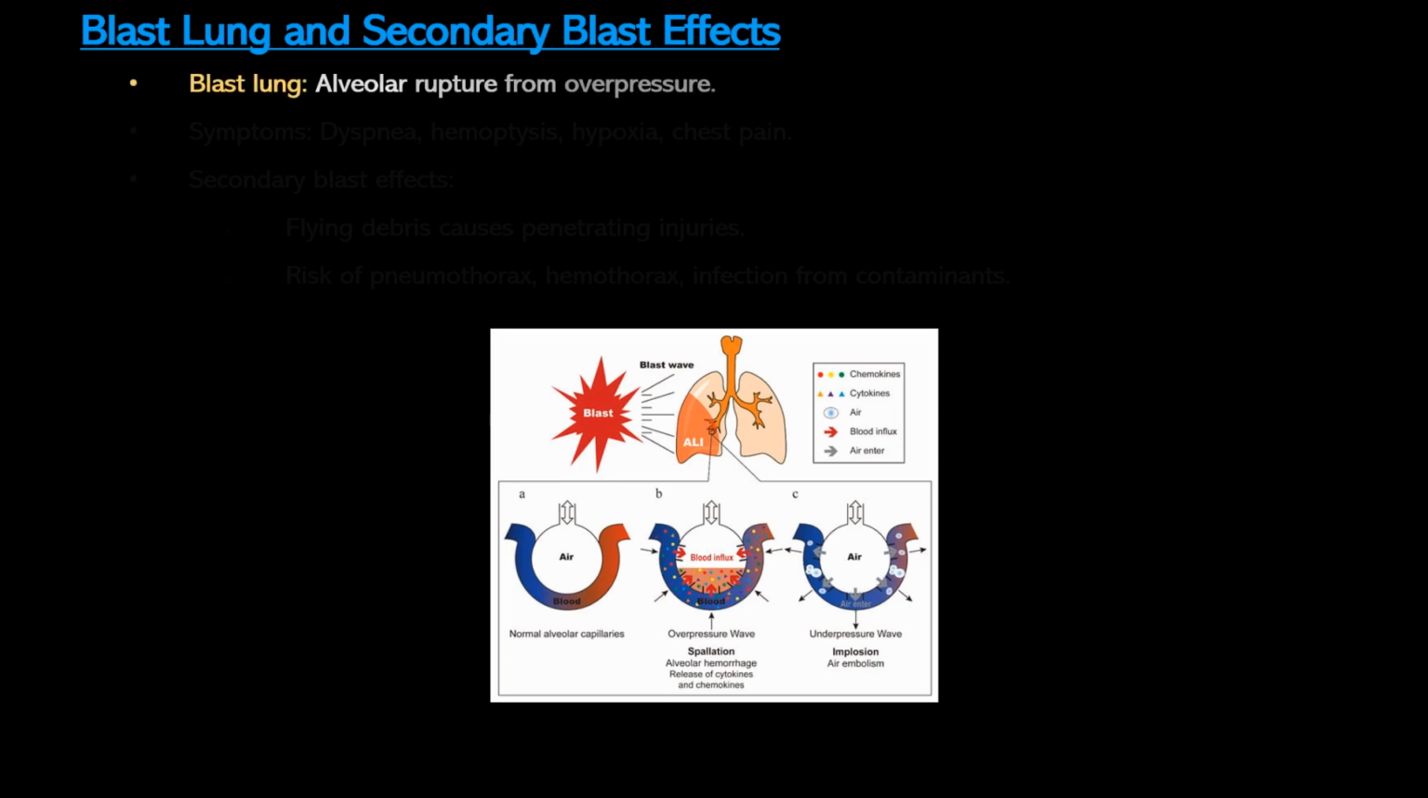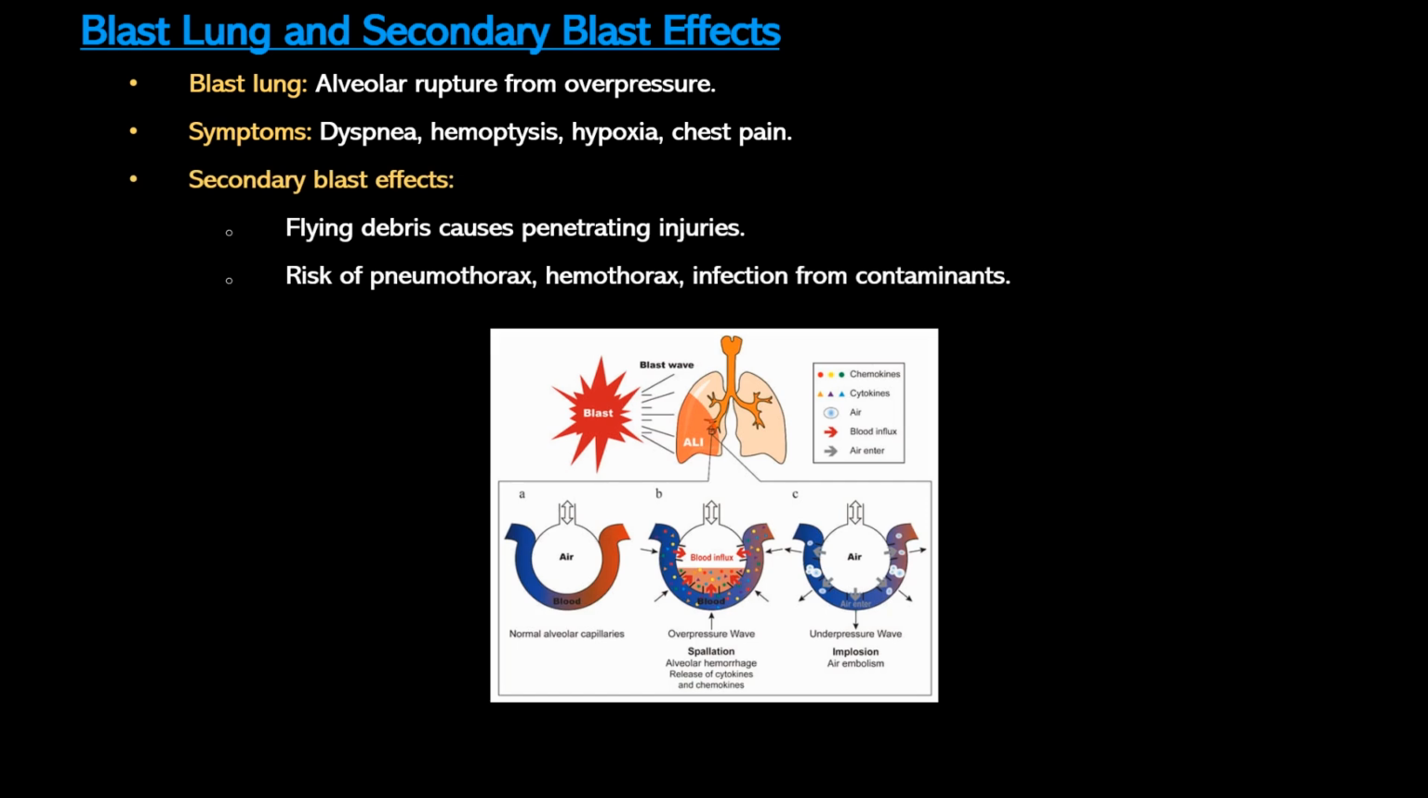Now, blast lung is the hallmark of primary blast injuries. The intense overpressure from the blast wave causes alveolar rupture, leading to pulmonary contusions, hemorrhage, and edema. This impairs gas exchange and creates a ventilation perfusion mismatch. Patients may present with symptoms such as shortness of breath, hemoptysis, chest pain, and hypoxia. Imaging often reveals bilateral infiltrates indicative of lung contusions and fluid accumulation.